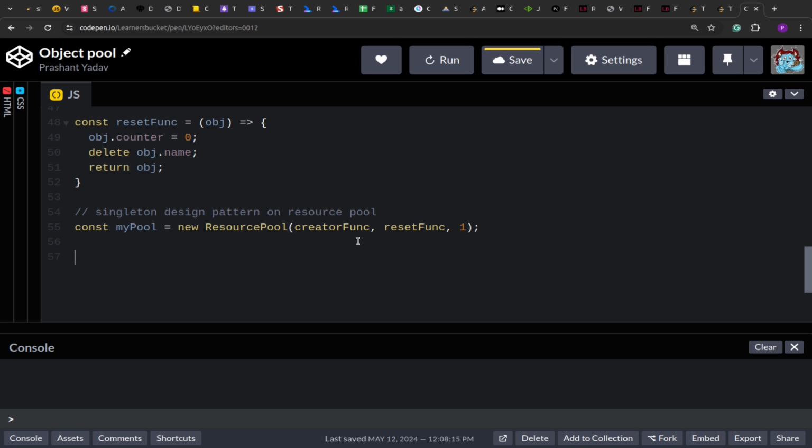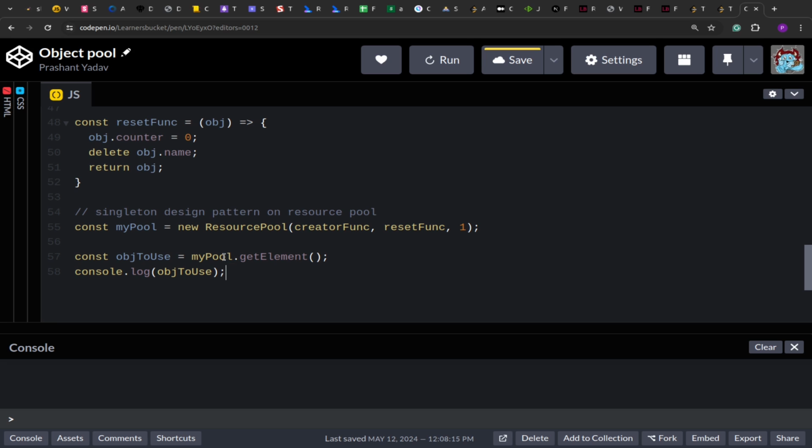Now that our pool is ready, let's get the first element. Console.log object to use.